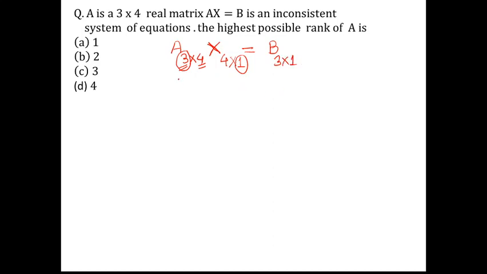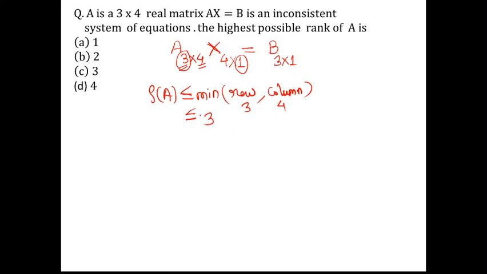So here what we find is that, as per our properties of rank for any matrices, the rank of any matrix must be less than or equal to the minimum of its row or column. If we talk about this A, here row is 3 and column is 4, the minimum of them is 3. So rank of A is less than or equal to 3, right?